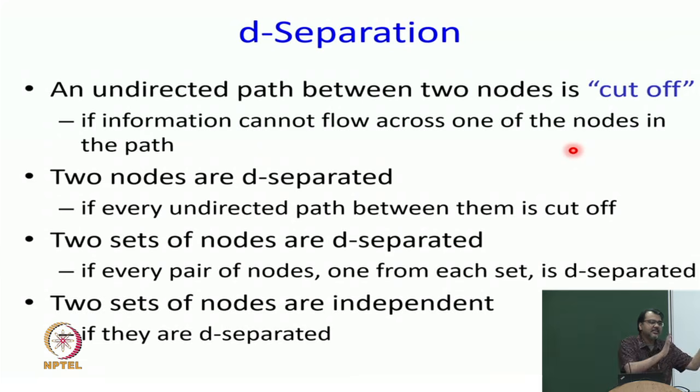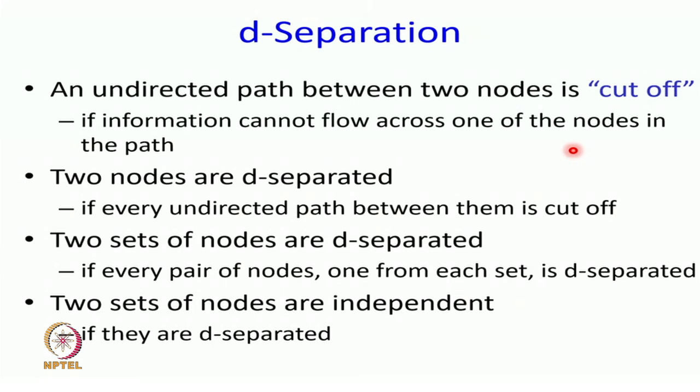Cut off means information cannot flow from one node to the other node. So, an undirected path between two nodes is cut off if information cannot flow across it, and if information cannot flow, then they will be independent. Why? Because what is the notion of independence? Two nodes are independent if adding any new information about the first does not add any new information about the second. Now, if they can't influence each other, then obviously they will be independent.